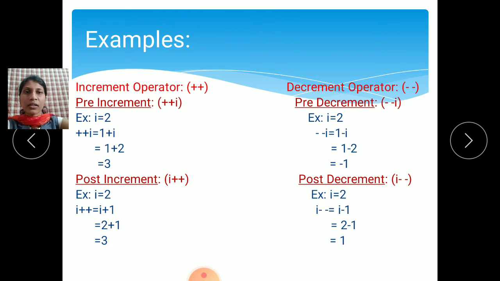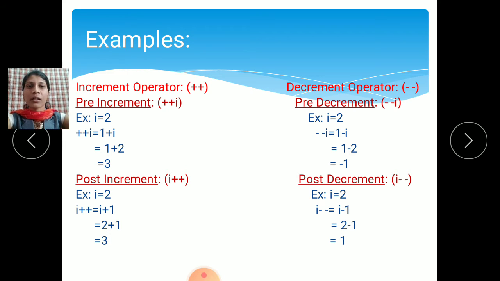Pre-increment means 1 plus I: first increment the value, then assign to the variable I. The value of I is 2, initially declared, so 1 plus 2 is equal to 3.